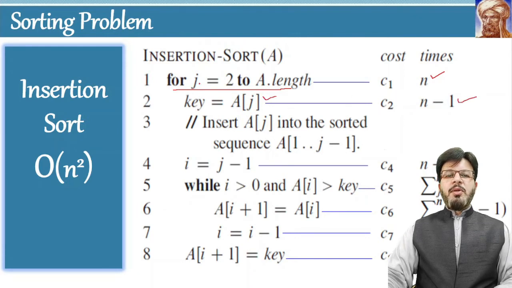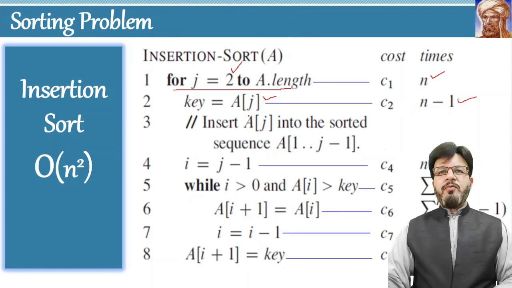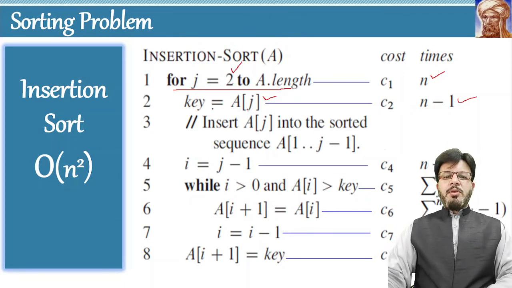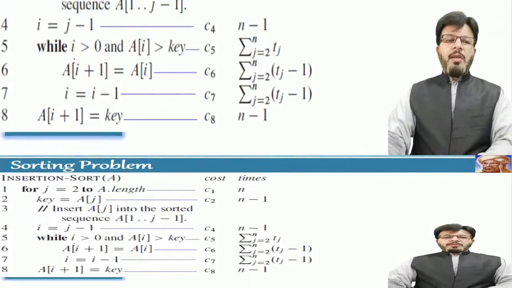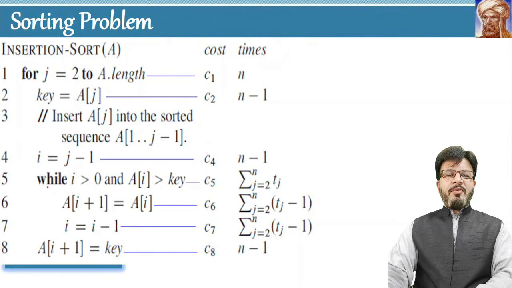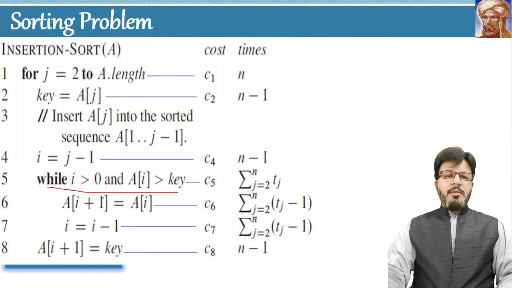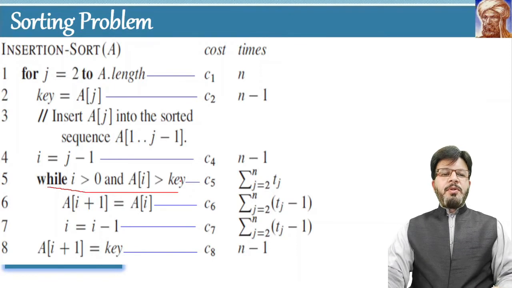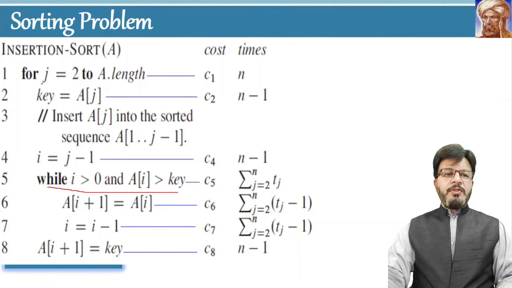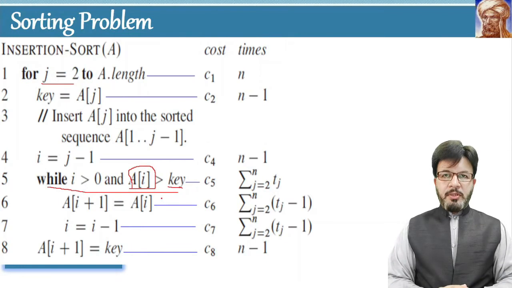As you know, your value of j starts from 2, not from 1. Therefore, all the body of this loop will run n minus 1 times. Now the most interesting part of the algorithm: how many times will this while loop run? The execution of this loop depends on the value of j, the value of key, and the value at location i. All these things determine how many times this loop will run.